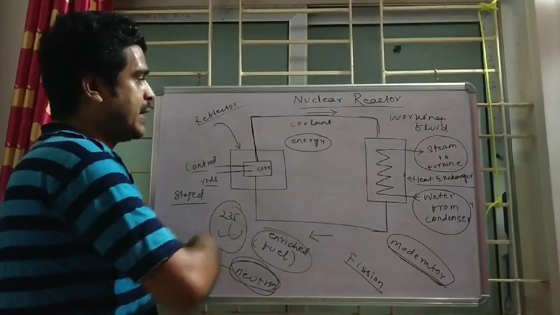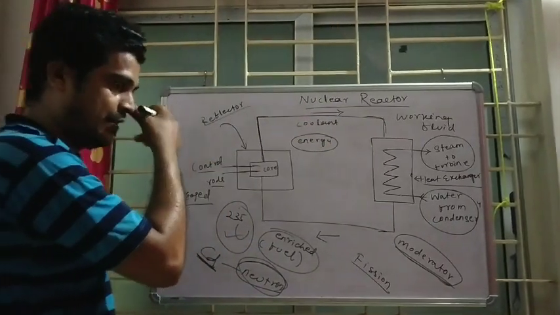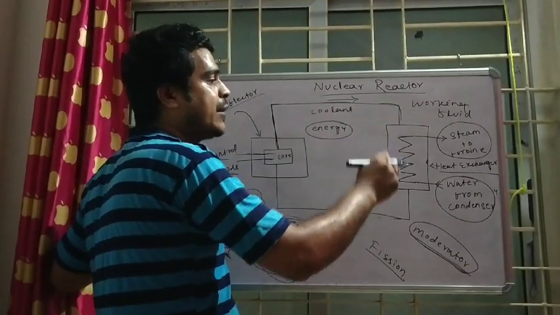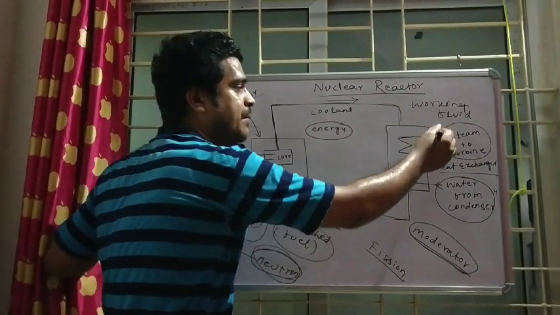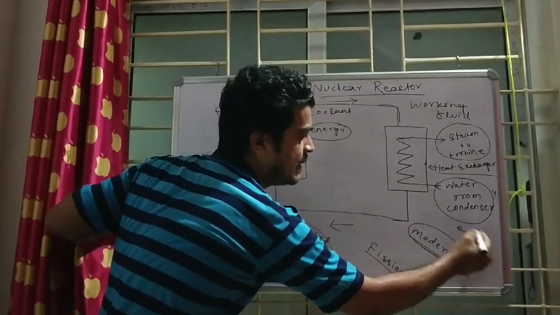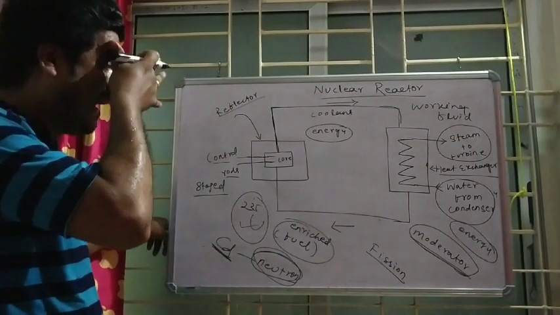Once the reaction has started, the high energy will go in this direction to that side, and there is a turbine, which will get rotated using the steam, and the output will be our energy. So basically this type of nuclear reactor we use to produce energy. Okay.